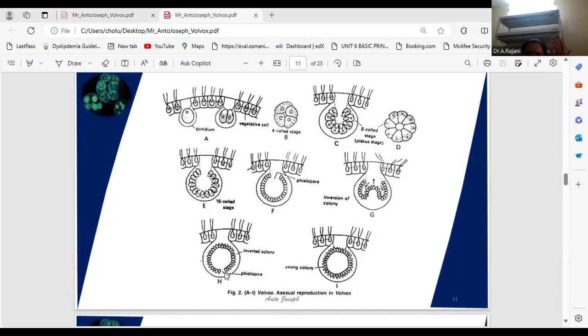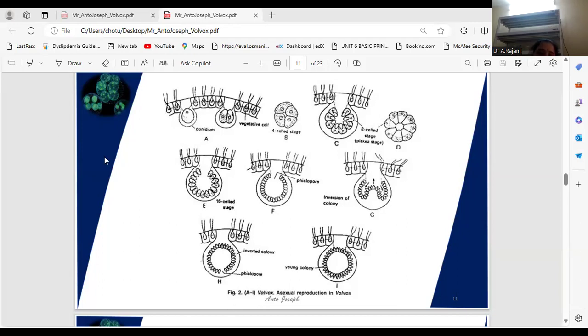This phialopore also fills with cells and is converted into the young colony. These eventually escape by moving through a pore at the free phase. Sometimes when the parent colony takes a very long time to break down, two or even more generations of young and daughter colonies may be seen within the original parent colony only. Volvox carteri is an example for this.